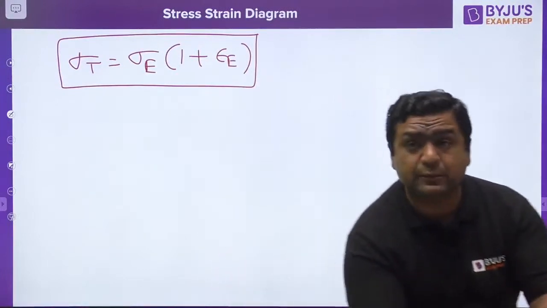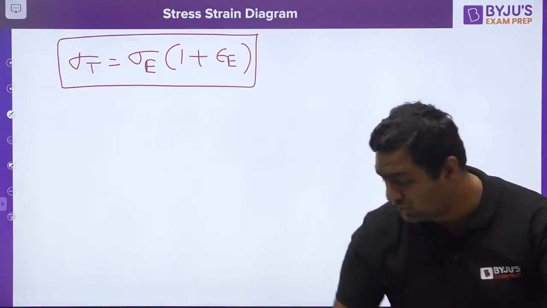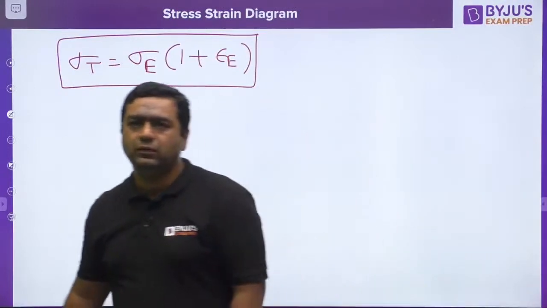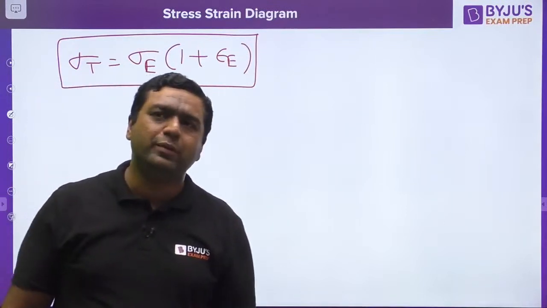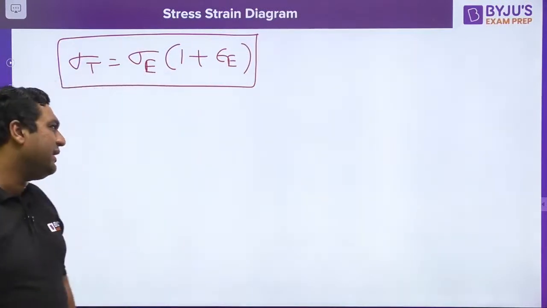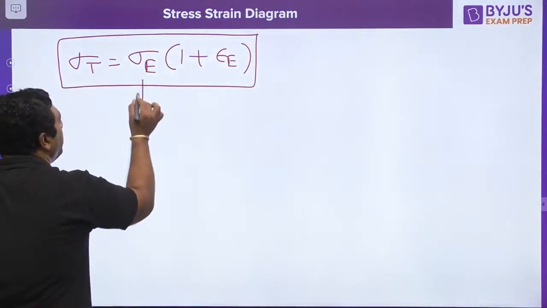Can you tell me which one is bigger? True stress or engineering stress? Okay, Asutosh Mishra is saying true. Pradyuman, Akash are saying true. So my dear, I would like to correct you here. My dear, if